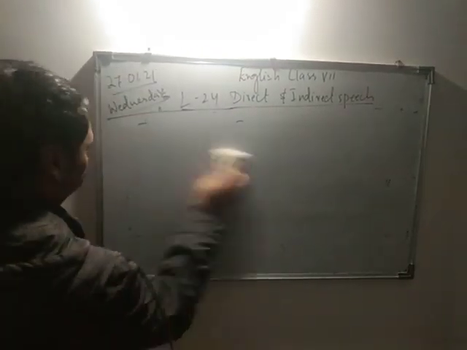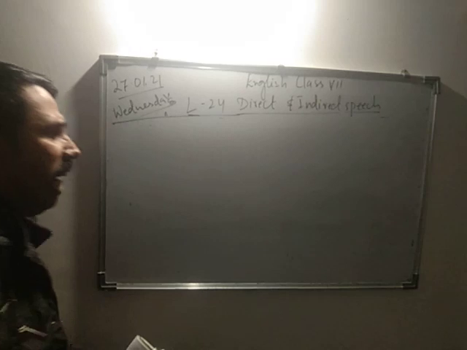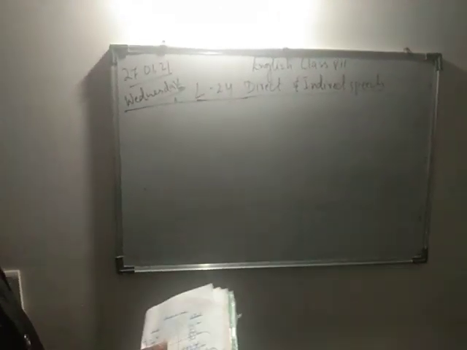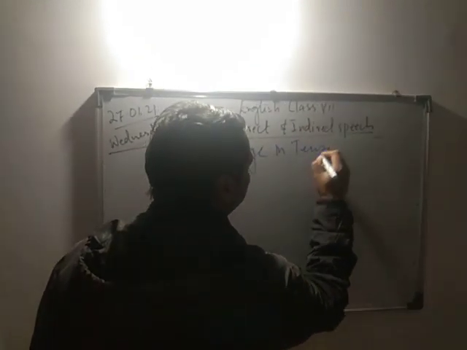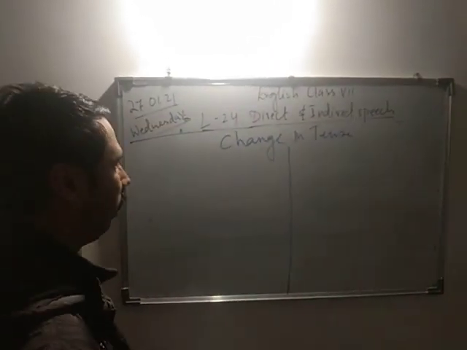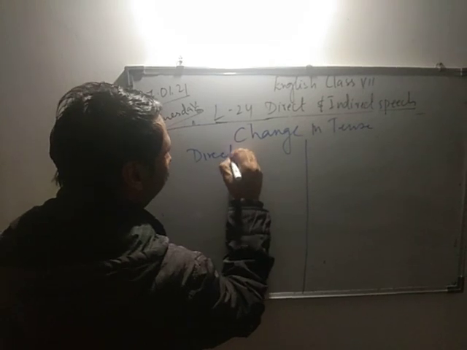Now this is one important rule that we need to take care of. We need to take care of the important rules, because when we change direct to indirect, we have to take the change in tenses in direct to indirect.